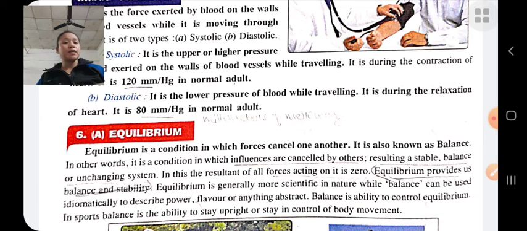For example, in a seesaw, one force cancels the other force, therefore the work done is 0. The work done is 0 because one force cancels the other force, and it also leads to balance. There are two types of equilibrium: static equilibrium and dynamic equilibrium.